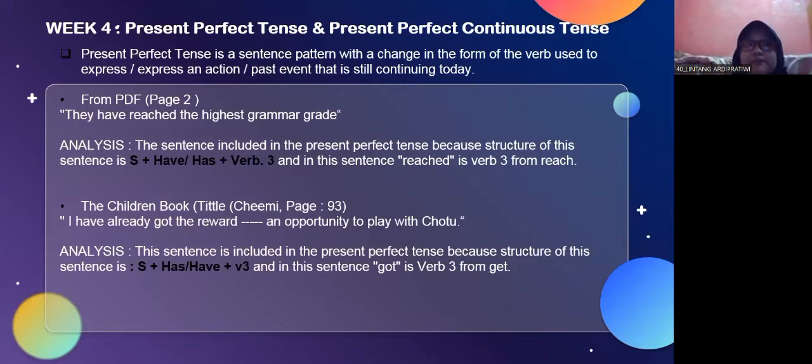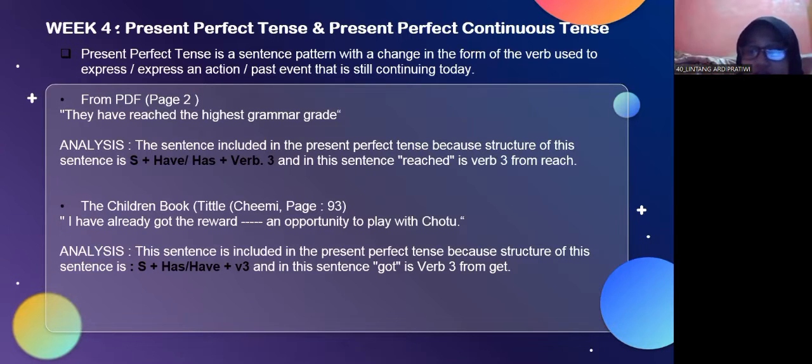In week 4, present perfect tense and present perfect continuous tense. Present perfect tense is a sentence pattern with a change in the form of the verb used to express an action or past event that is still continuing today. My example from the PDF is, "They have reached that high heels grammar grade." My analysis is that the sentence is included in the present perfect tense because the structure of this sentence is subject plus have or has plus verb 3, and in the sentence, reached is verb 3 from reach.